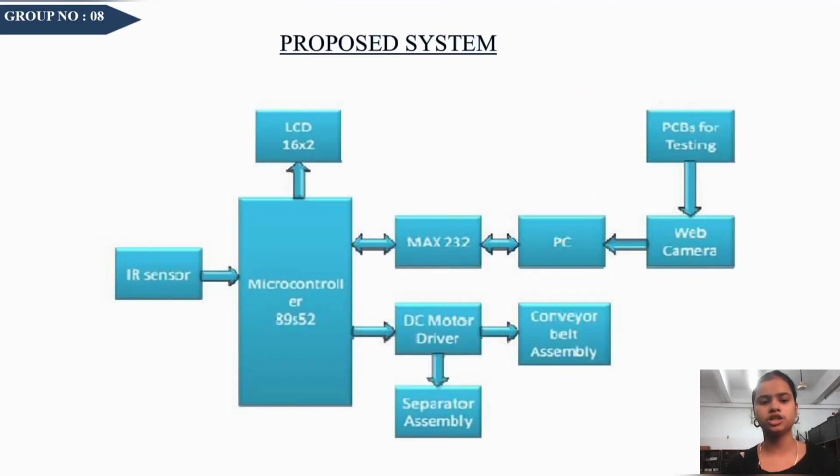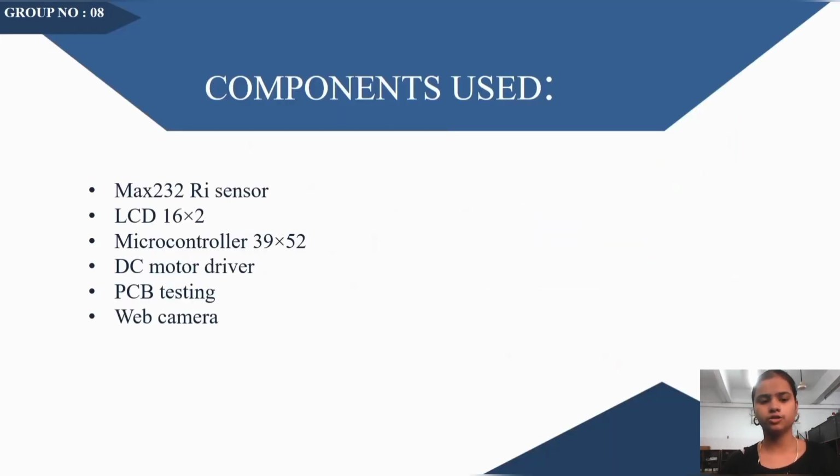This is the proposed system: IR sensor, LCD 16x2, microcontroller, Max 232 PCB for testing, web camera, DC motor, separately assembled components used. Max 232, IR sensor, LCD 16x2, microcontroller, DC motor driver, PCB testing, web camera.